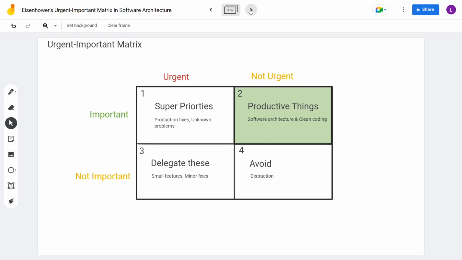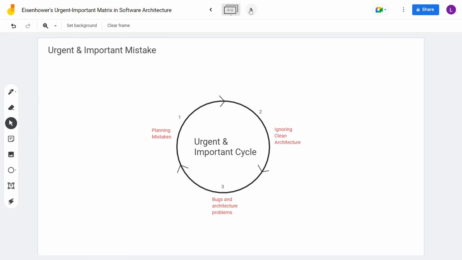So they do planning in such a way that they give importance to things that are not important, sometimes intentionally to deliver faster to impress their higher ups. When things in the third quadrant which are not important come to the first quadrant, and the first quadrant is like a super priority as you just saw, everyone should work on it. So this bad planning leads us to ignore clean coding and clean architecture so that we can deliver faster, because those are urgent and important.